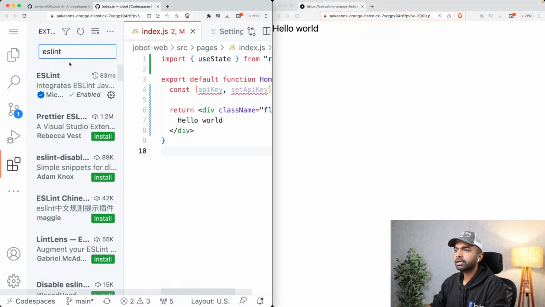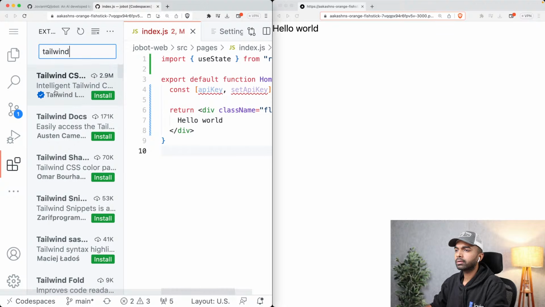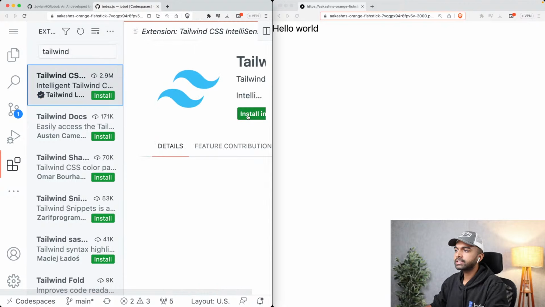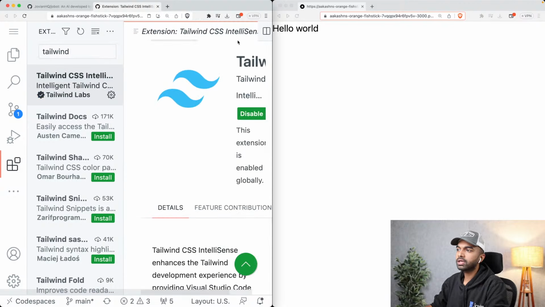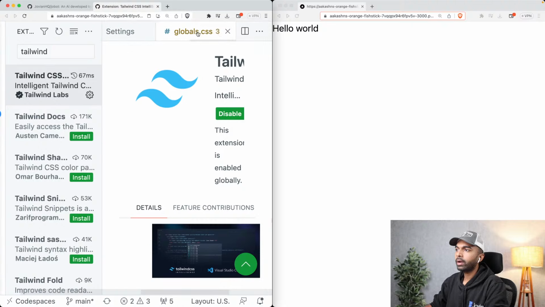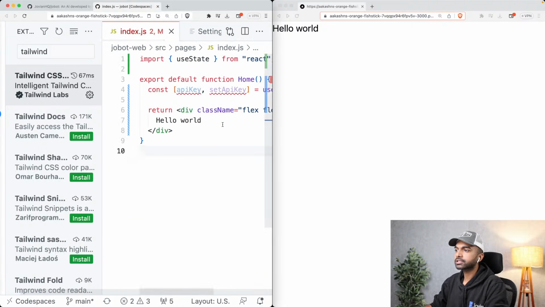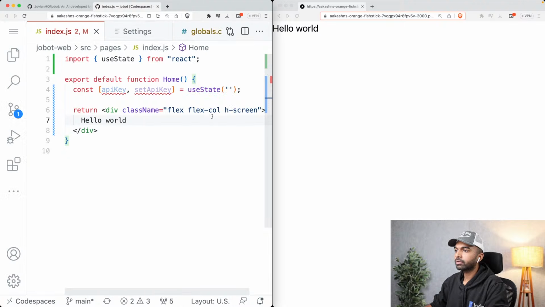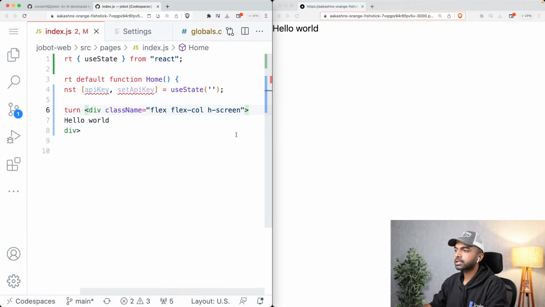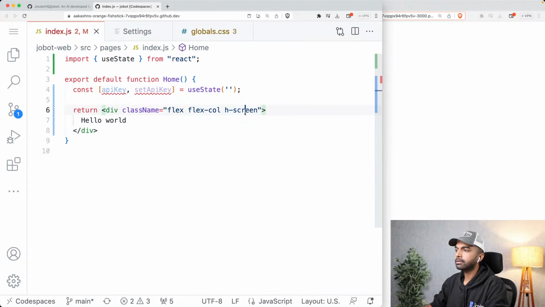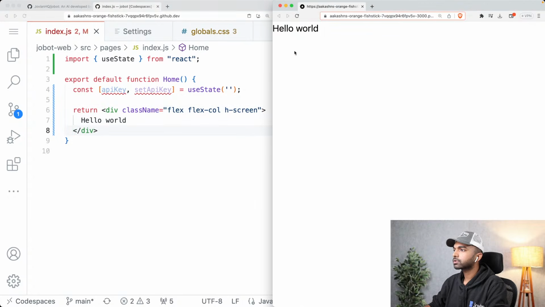Let me see if I can install the Tailwind CSS extension. Okay, so there is the Tailwind CSS extension. What this is going to do is give me a bunch of hints when I am typing so that I can actually see a description of the code that I'm typing. So I'm going to say flex flex-col h-screen, so I want its height to match the height of the screen. So far so good.